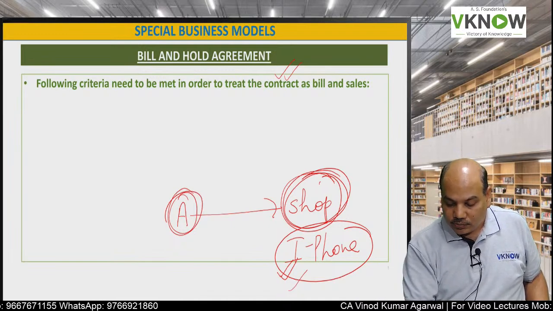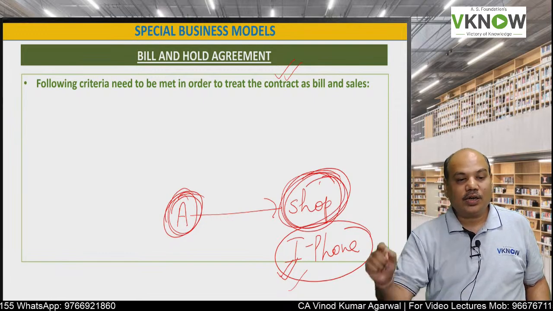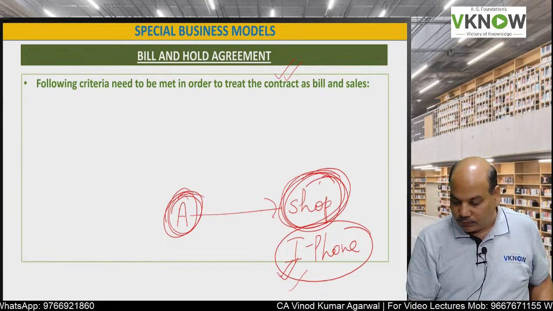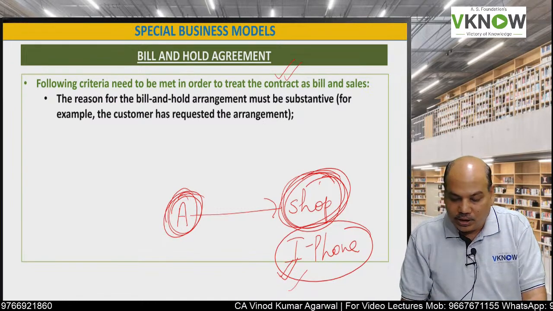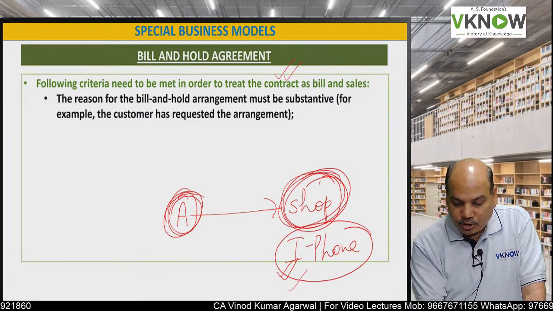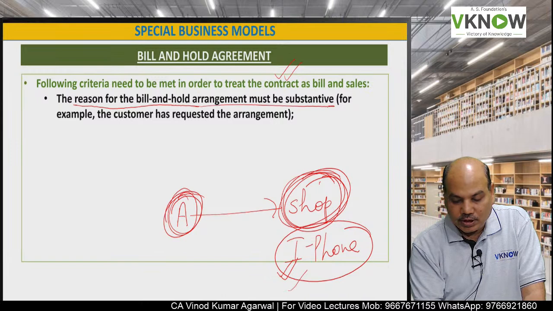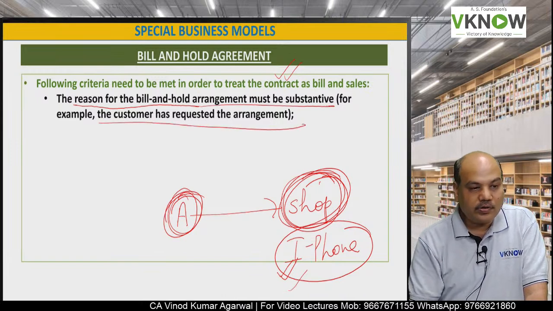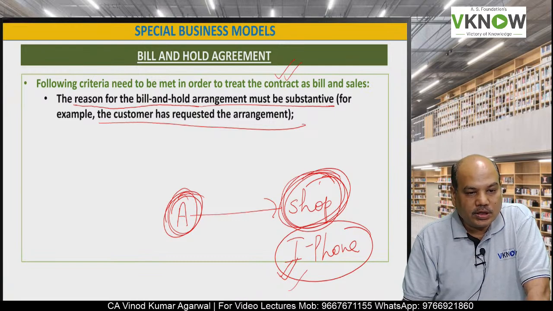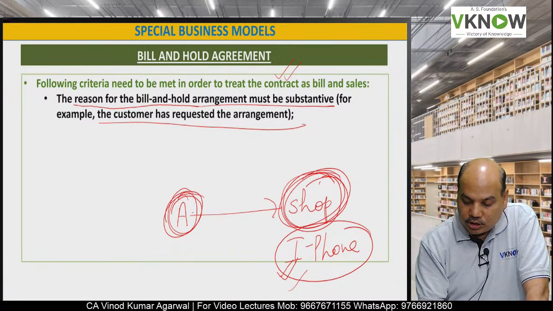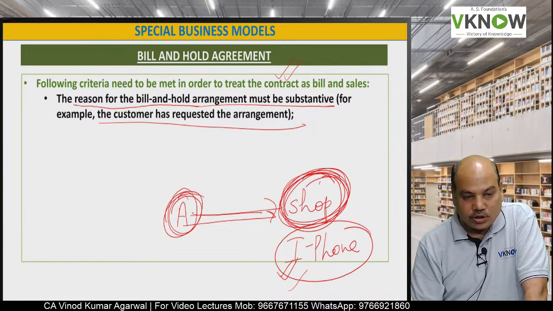So the answer is revenue can be recognized today if certain conditions are fulfilled. The following criteria need to be met in order to treat the contract as bill and hold sale. The first point is that the reason for the bill and hold arrangement must be substantive, which means the customer has requested the arrangement. The request should come from the customer. The customer should tell the shopkeeper to please hold this asset for some time.